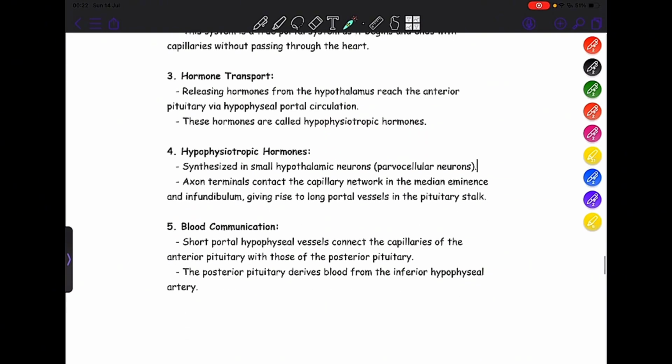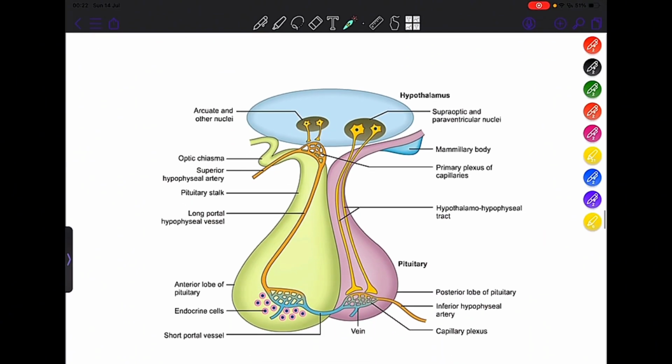Now, hypophysiotropic hormones are synthesized in small hypothalamic neurons, which are the parvocellular neurons. Axon terminals contact the capillary network in the median eminence and infundibulum, giving rise to the long portal vessels in the pituitary stalk. So this is the point of contact of your nucleus. Okay, this is the point of contact, and here these hormones will be released.